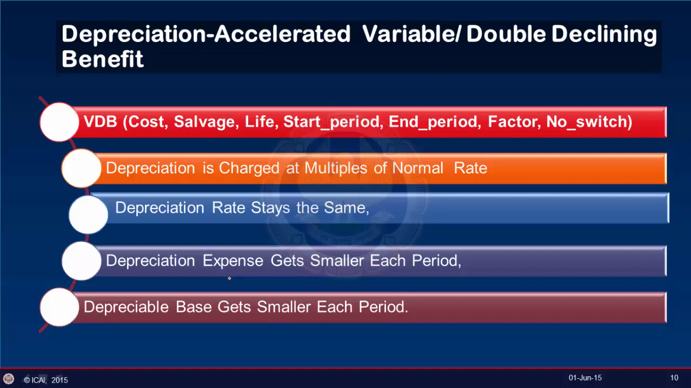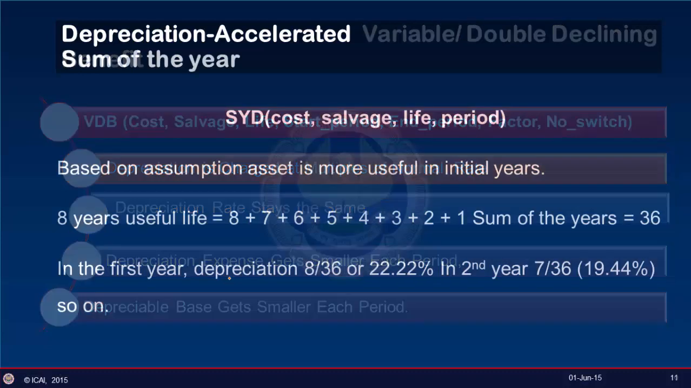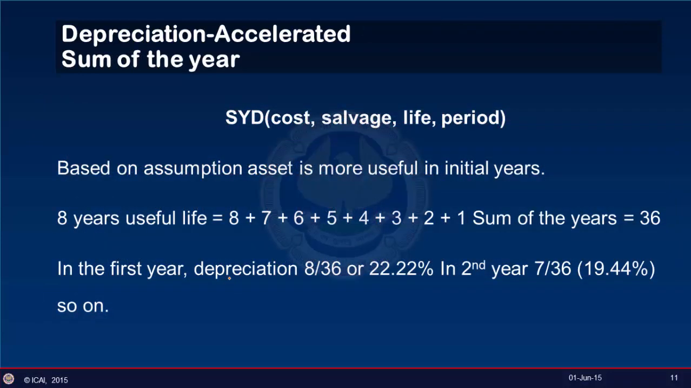But first, we'd also like to discuss one more method, which is the sum of the year method. The sum of the year method is again an accelerated depreciation method, which uses the formula: depreciation is equal to cost minus salvage into life minus period plus 1 into 2 divided by life into life plus 1. Now, this is an accelerated method where it is based on the assumption that the asset is more useful in the initial years.